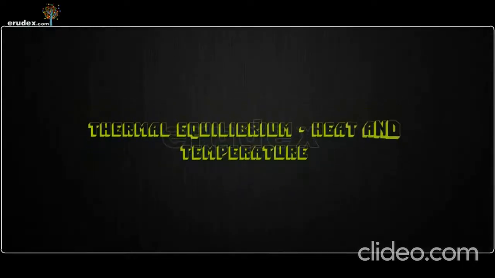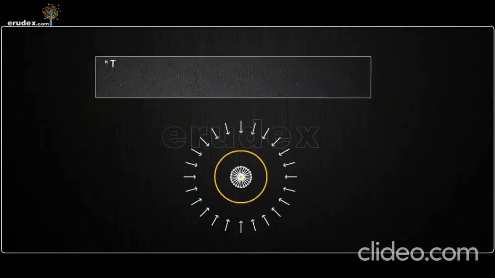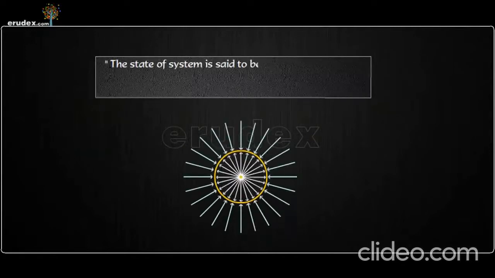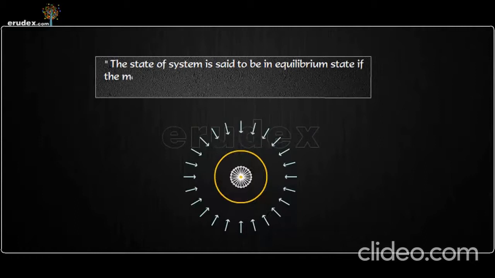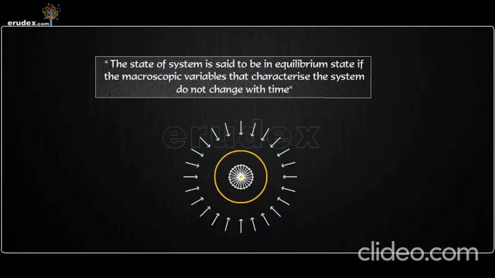Thermal equilibrium, heat and temperature. The state of a system is said to be at equilibrium state if the macroscopic variables that characterize the system do not change with time.